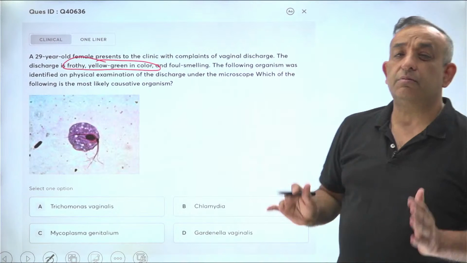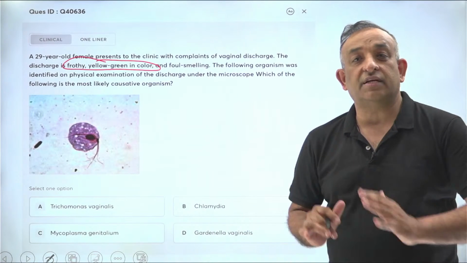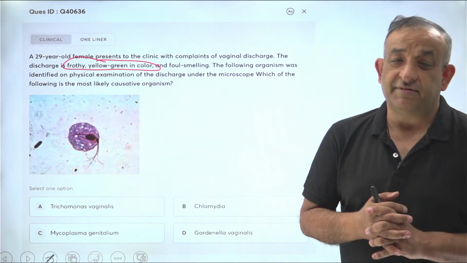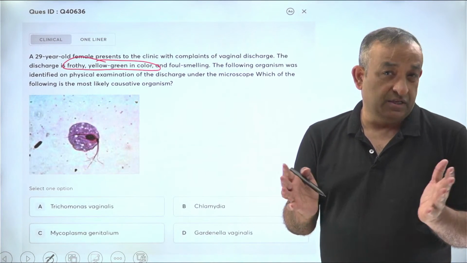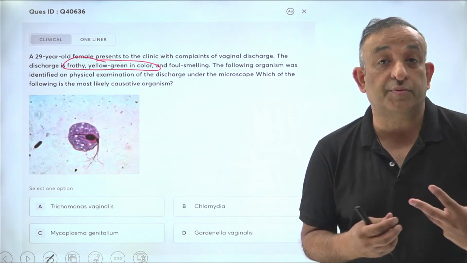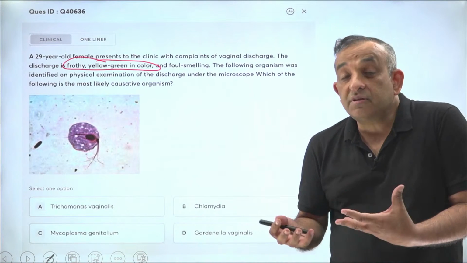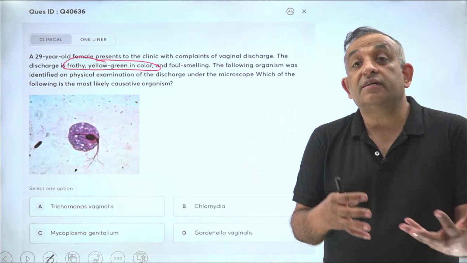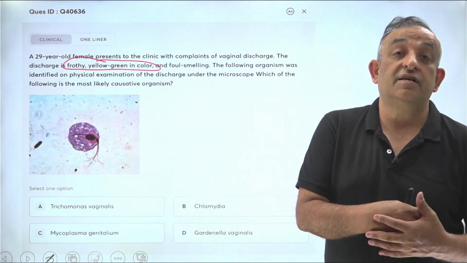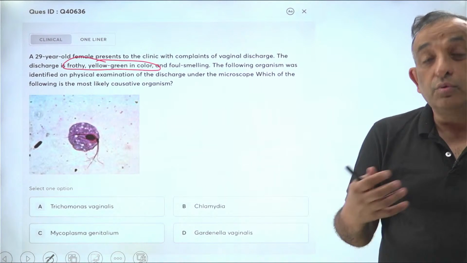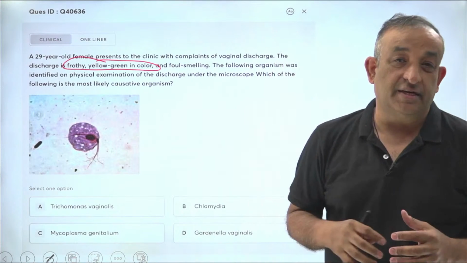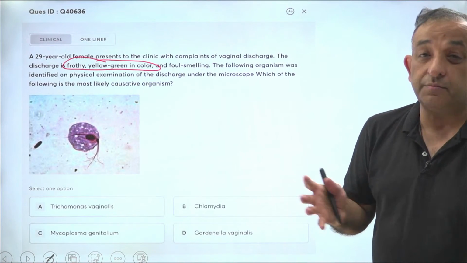So, you must remember greenish yellow frothy discharge is trichomoniasis, curdy white discharge is candidiasis, and of course, the creamy discharge is bacterial vaginosis. Now, most of the time they'll ask you such questions, but sometimes they might ask you, what do you see in bacterial vaginosis when you do a microscopy of the discharge? Will you see leukocytes or will you see clue cells? Leukocytes are absent in bacterial vaginosis and you will see more clue cells. More than 60% of cells which you see in bacterial vaginosis are clue cells. So, what are clue cells? Vaginal epithelial cells embedded with bacteria. They may sometimes ask you not such simple questions.